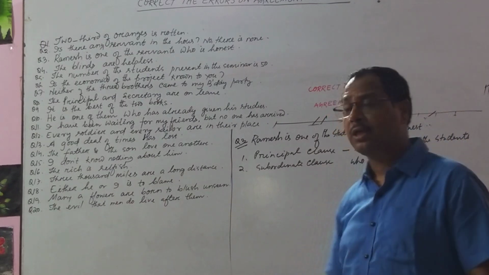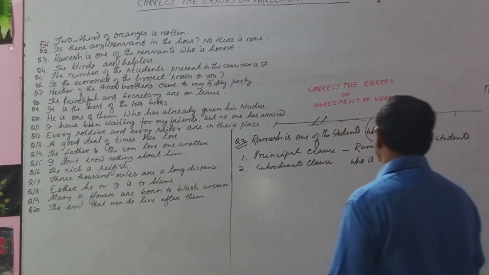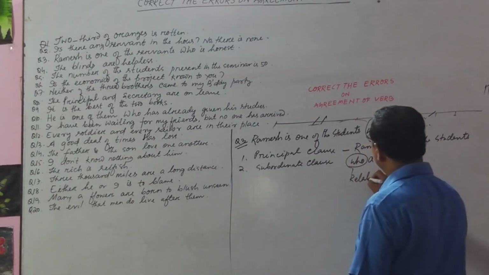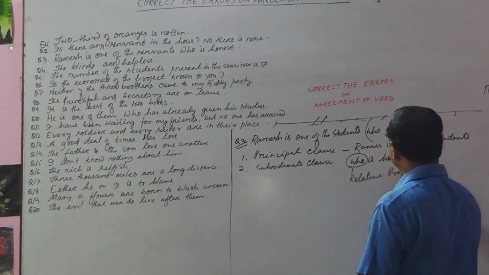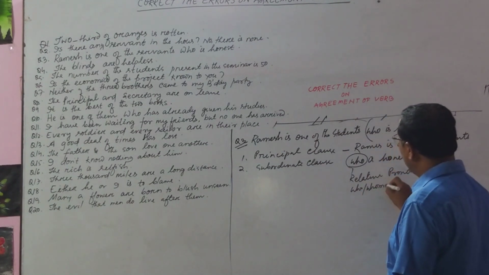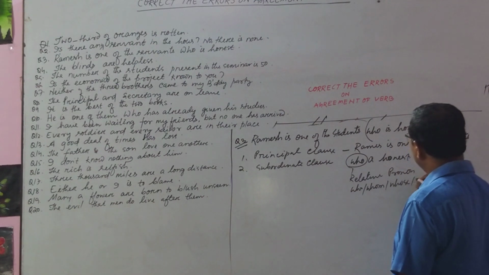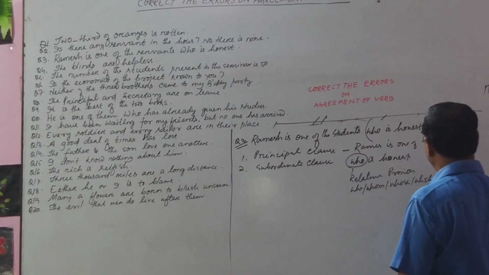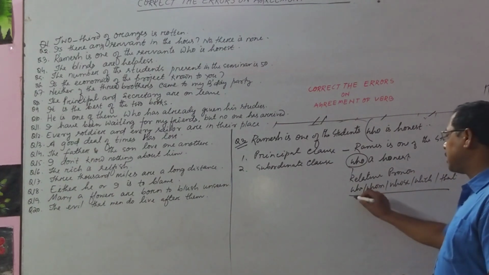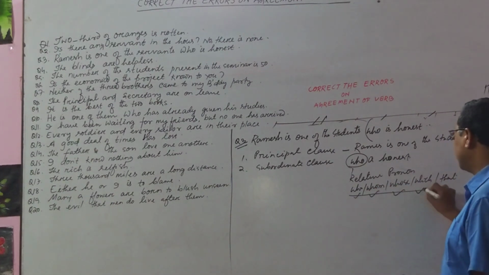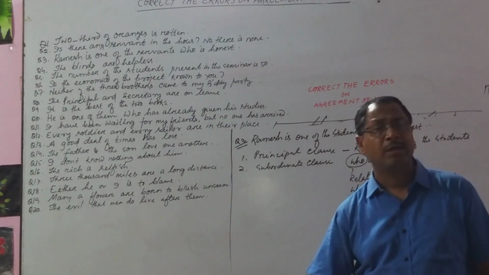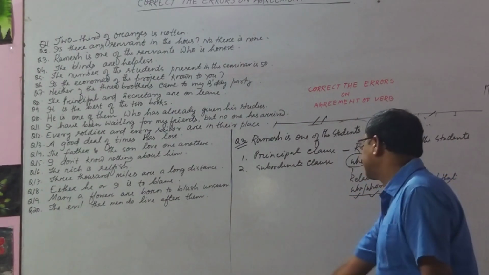Why adjective clause? Adjective clauses are generally introduced by a relative pronoun. Who are they? Who, whom, whose, which, and that. These are relative pronouns, and the clause introduced by any of these words is called a relative clause, and the relative clause is nothing but the adjective clause.